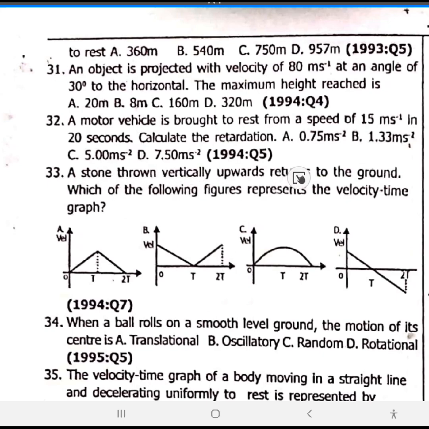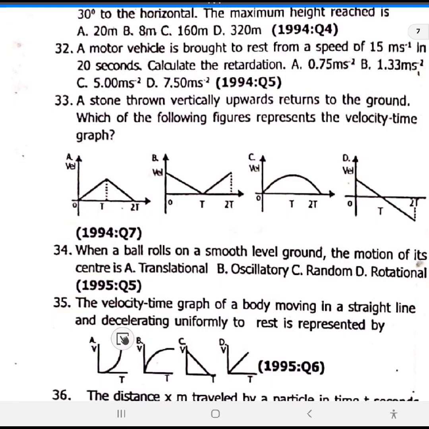So a stone thrown vertically upward returns to the ground. When you throw it upwards, the graph will start from up here to down. Then when it's returning to the ground, the graph will be going up again. Okay, so option B is the correct answer. If you throw it up, the graph comes down. If it's coming down by itself, the graph goes up. The slope of the graph.